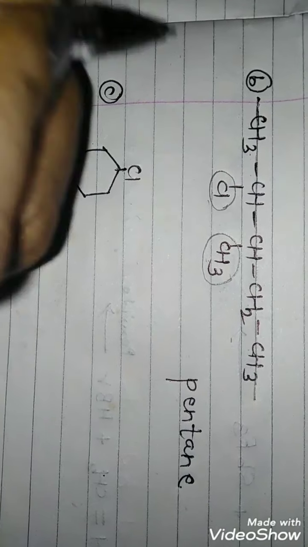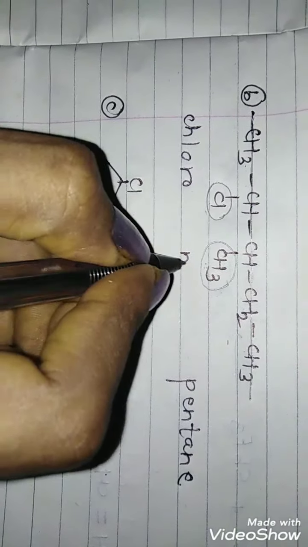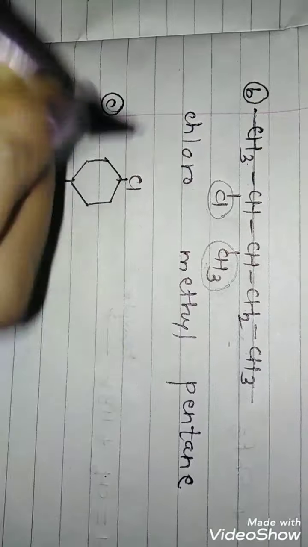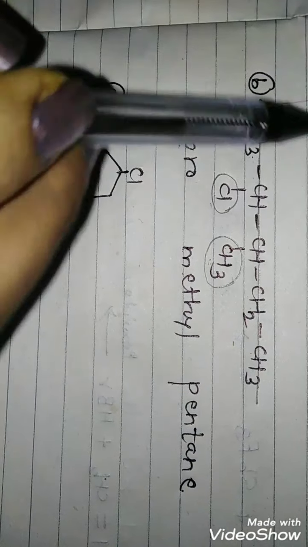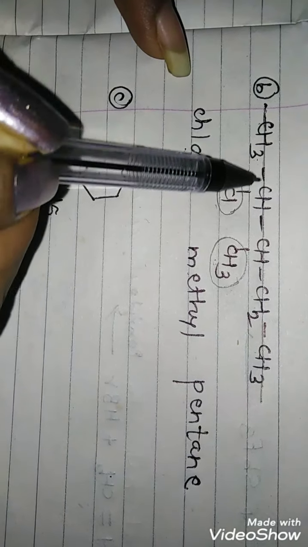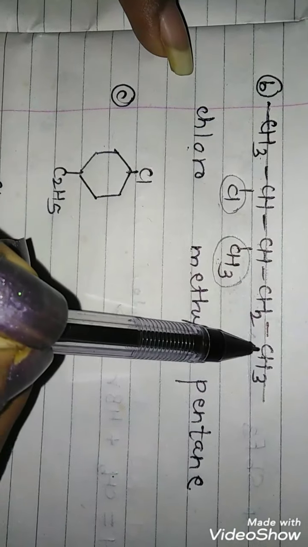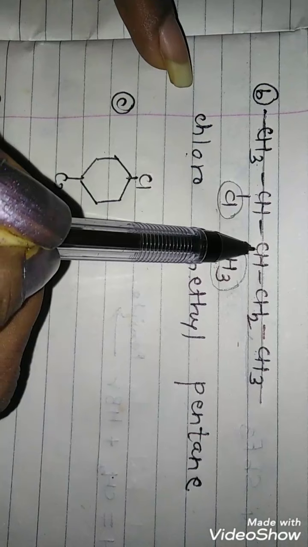Alphabetically chloro comes first, so I will write chloro and then methyl. Now we have to mention the position of both substituents, so for that you have to number the chain carbons. If you number from the left hand side, 1, 2, 3, 4 and 5, chloro comes at the 2nd position and methyl comes at the 3rd position.